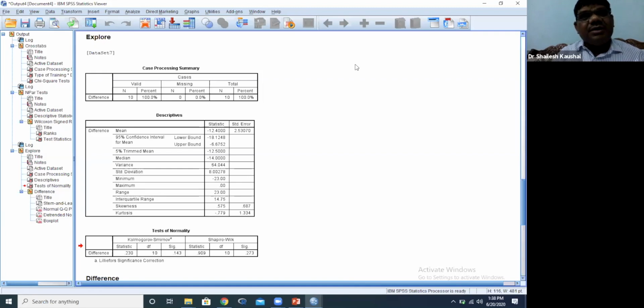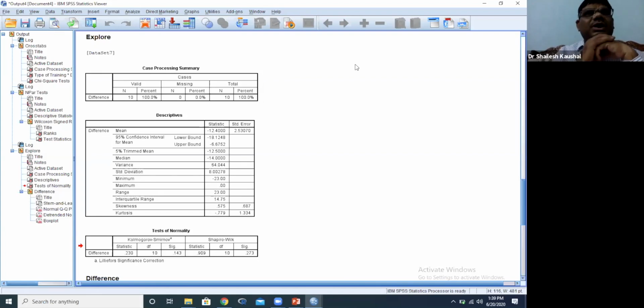We can use multiple regression analysis here also, with one dependent variable and several independent variables. We can use discriminant analysis also, where the outcome variable is non-metric and all independent variables are metric. So it depends on our objective.